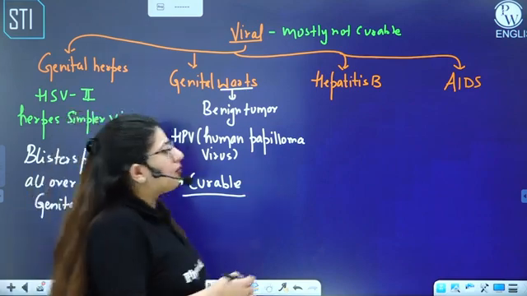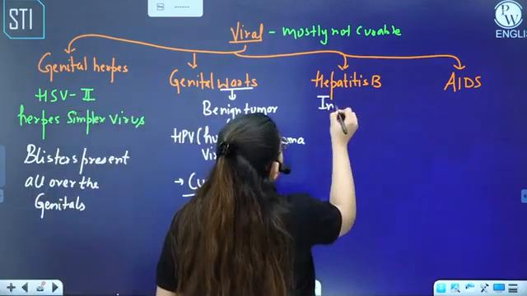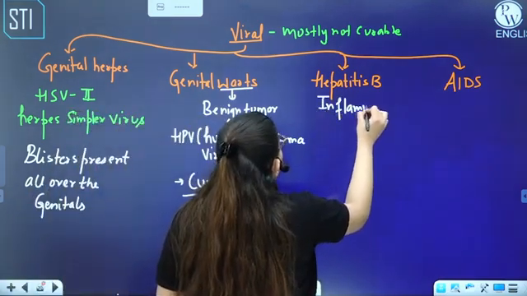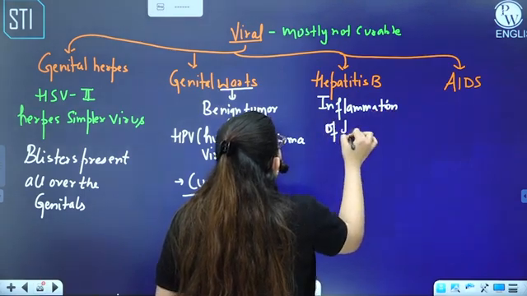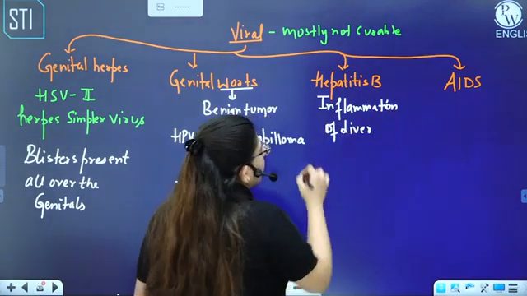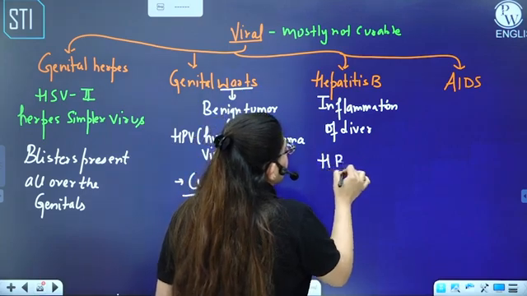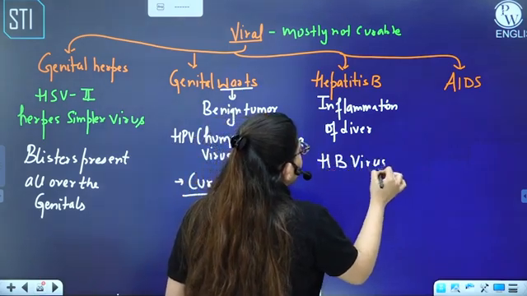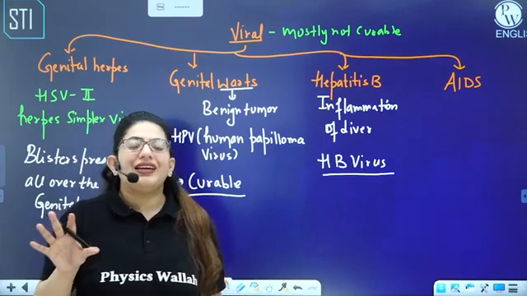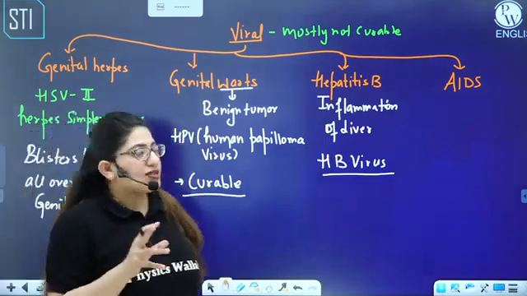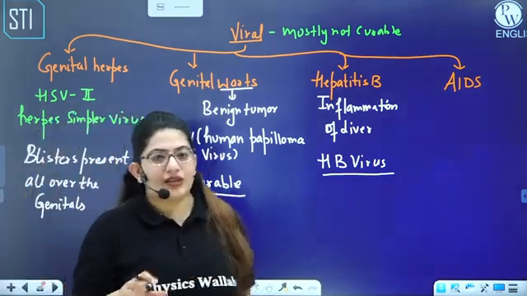Hepatitis B is the inflammation of liver. Hepatic word, we use it for liver always. And why is this happening? Due to hepatitis B virus, right? This hepatitis B virus completely erodes the cells of your liver, and the liver actually gets damaged.